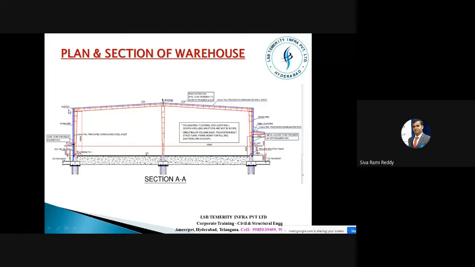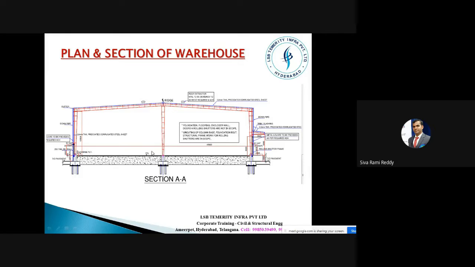As here it is a gutter, when rain comes, this entire rainwater will go to the left side, and of course it will go on the right side also. Finally, the rainwater collected at this corner will be transferred to this gutter. From the gutter, at the end of this structure or maybe at an intermediate portion, there will again be vertical down pipes. You can just look at here, we have a down pipe. Water will come through these down pipes, and again we'll have a small side drain here, and this entire water will be collected in this small drain and then finally drained out.